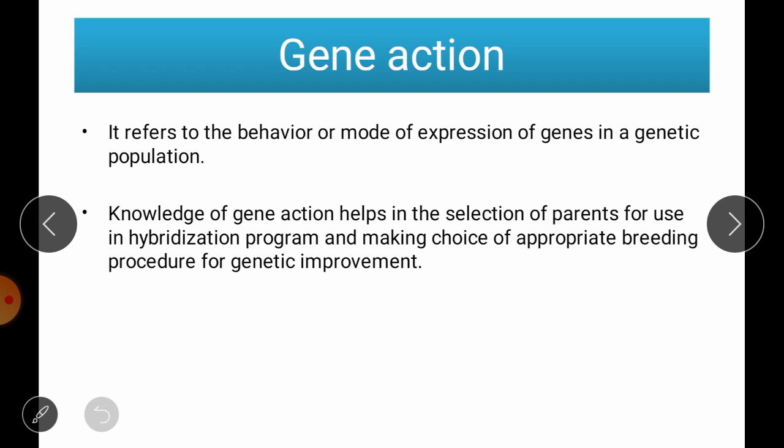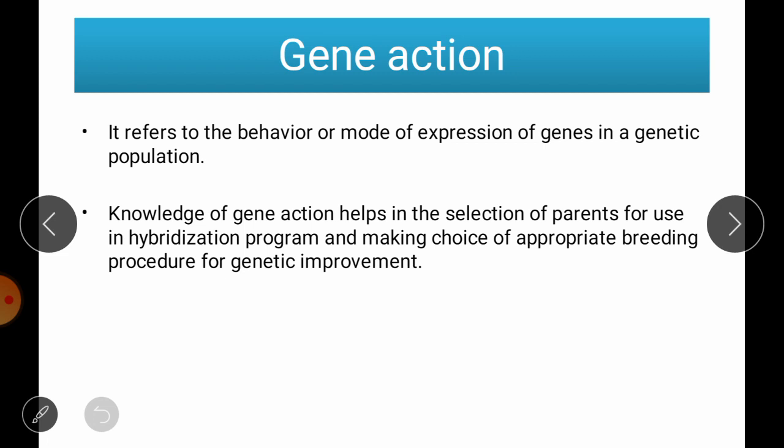It is the average effect of all the genes which are inherited from both parents into the progeny, and the average genotypic value will determine the genotypic value of your progenies. So why is the phenotype of progeny sometimes different from both parents? There are certain reasons. Why do we get a variation among genes?